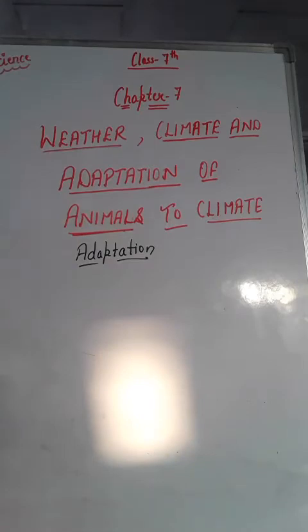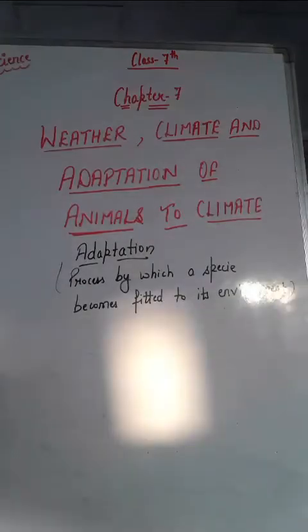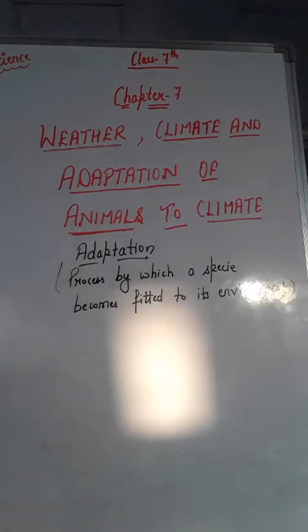Adaptation is basically the physical or behavioral characteristic of an organism that helps them to survive better in the surrounding environment, right? It is the process by which a species becomes fitted to its environment. Living things are adapted to the habitat they live in, and this is because they have special features that help them to survive, right? For example, animals living in a very cold or hot climate have special features to protect themselves, right?